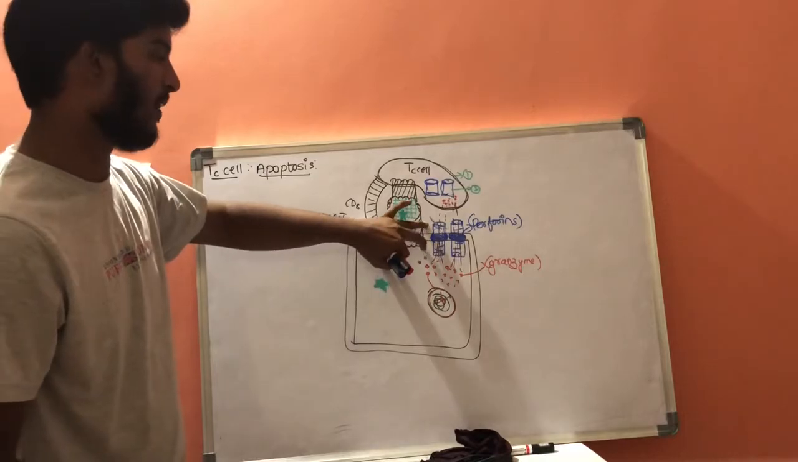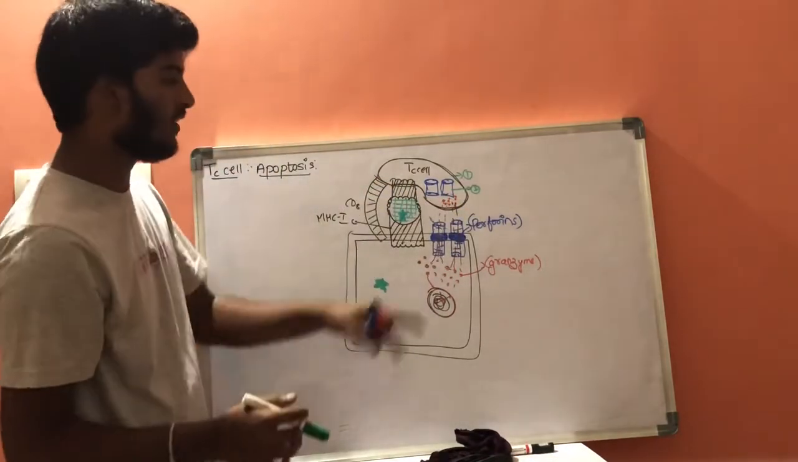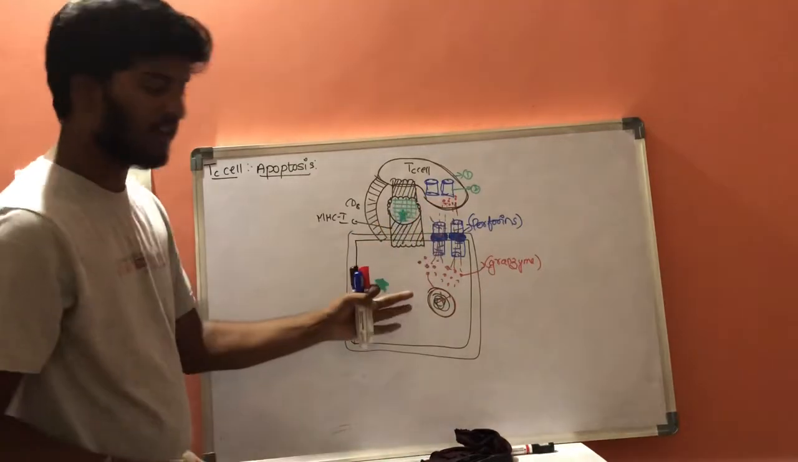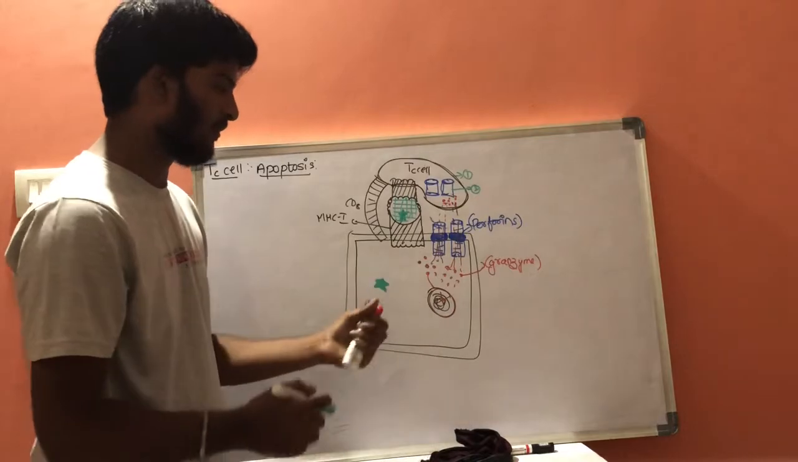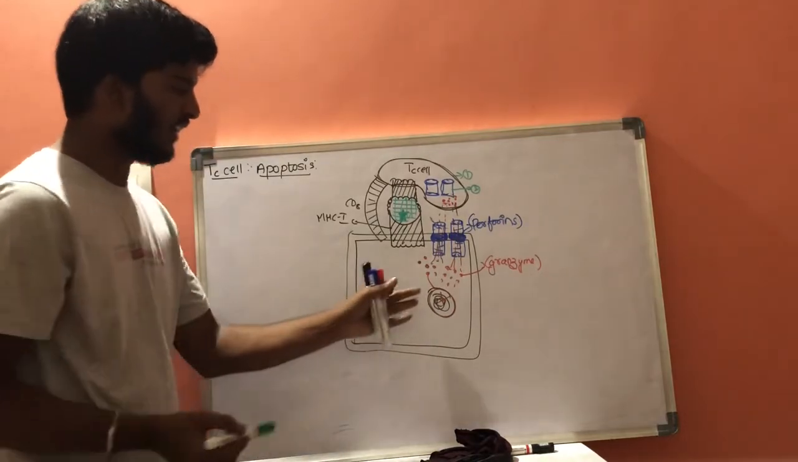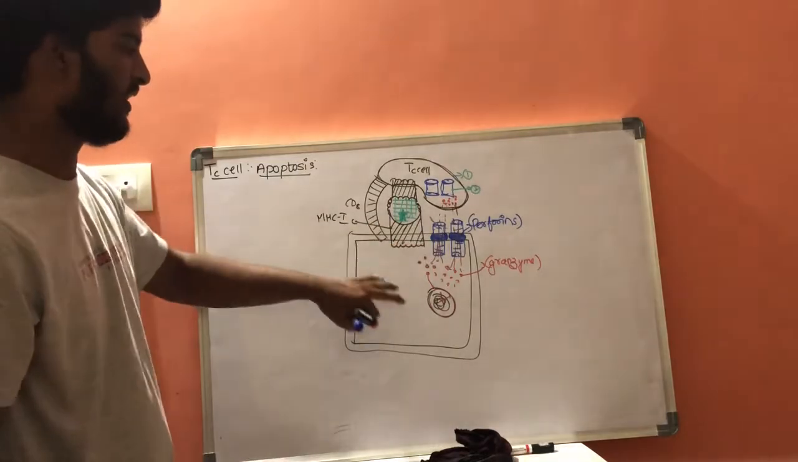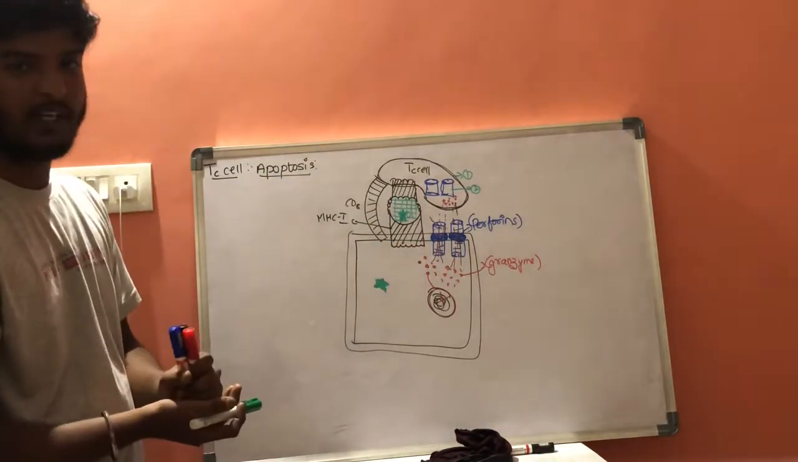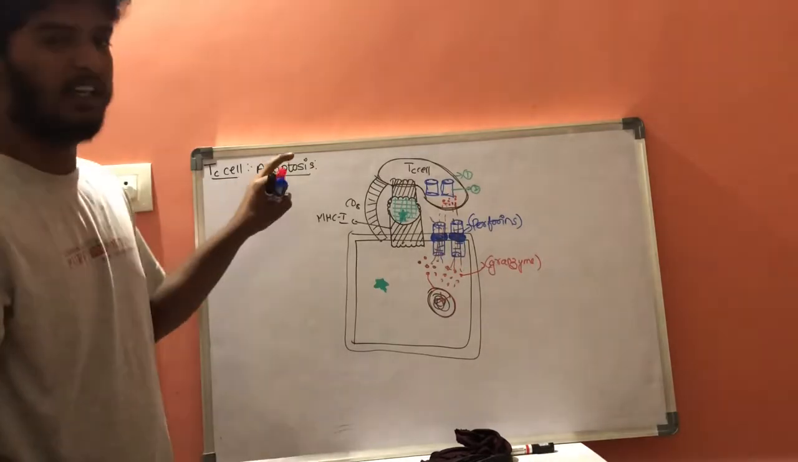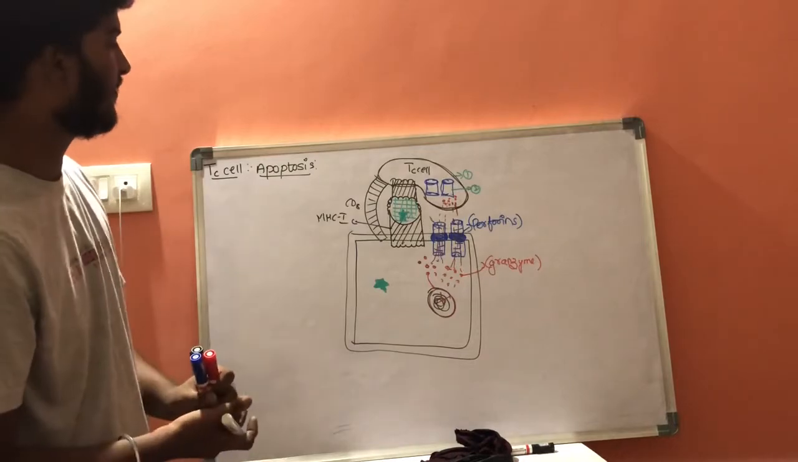After formation of perforins, there are special structures called granzymes. These granzymes will enter into this virally infected cell with the help of these perforins, and it will help in killing of this affected cell. This is one type of apoptosis which is done by T cells, that is cytotoxic cells.